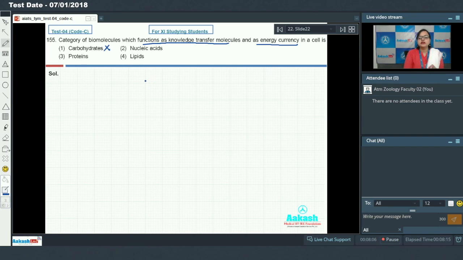Option 2, that is nucleic acid. Nucleic acid includes DNA and RNA, and you all know that DNA can be passed on to next generation.